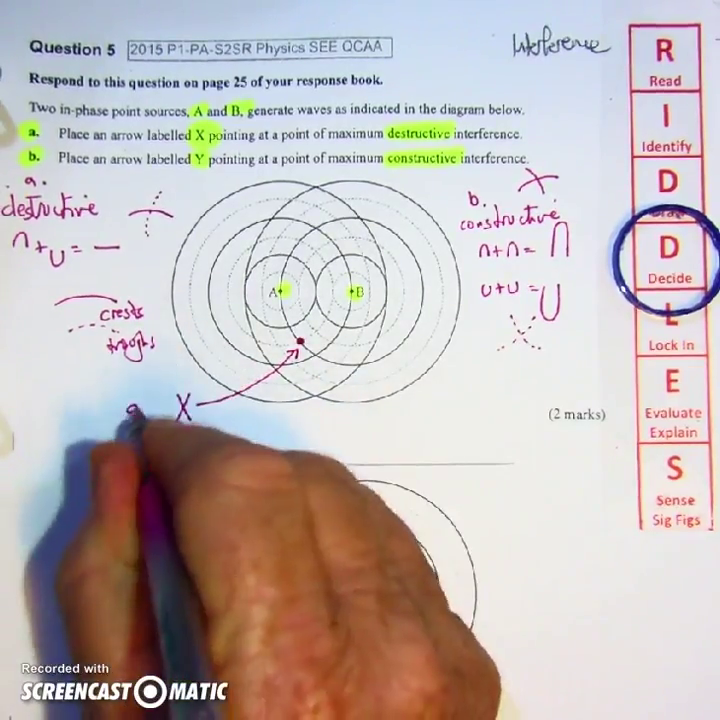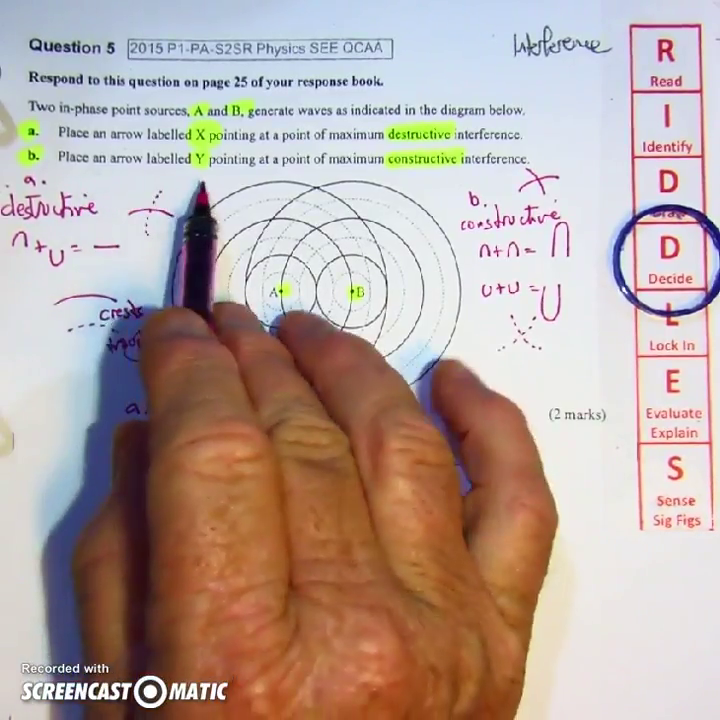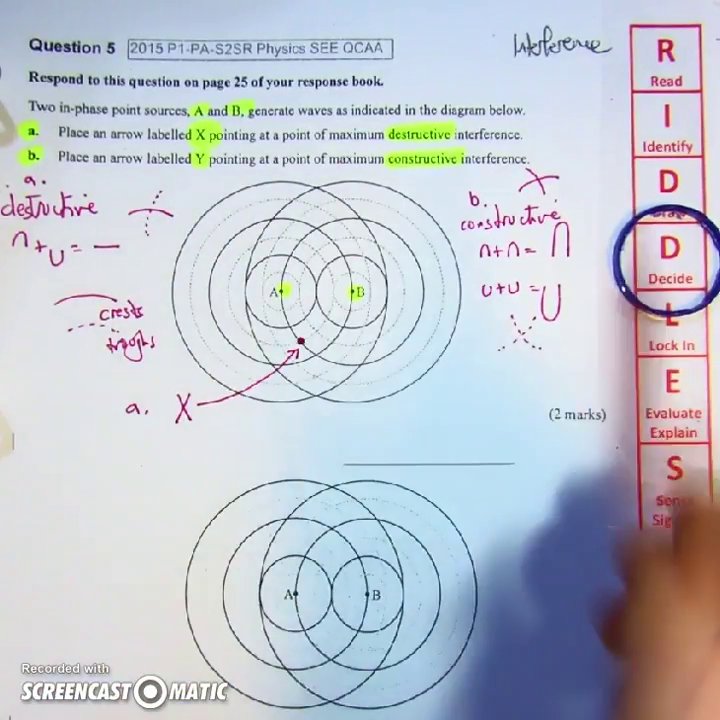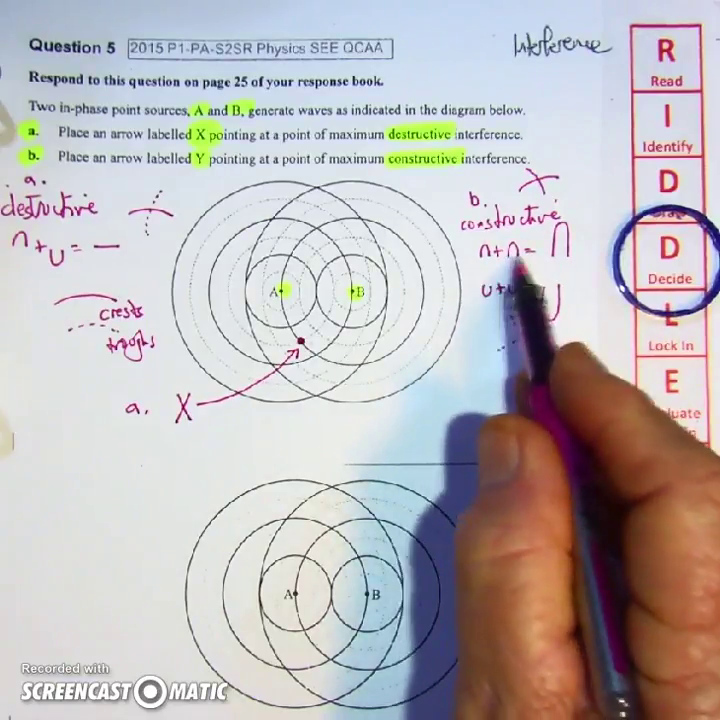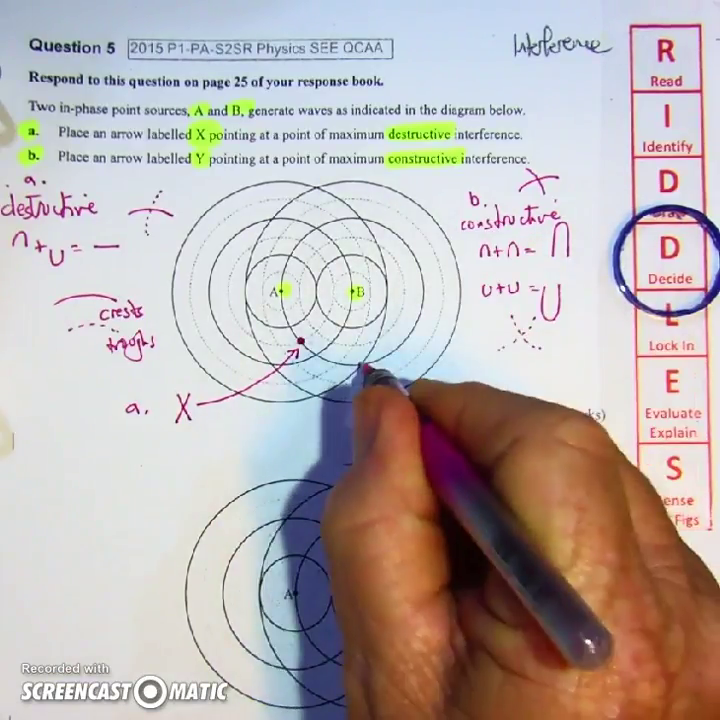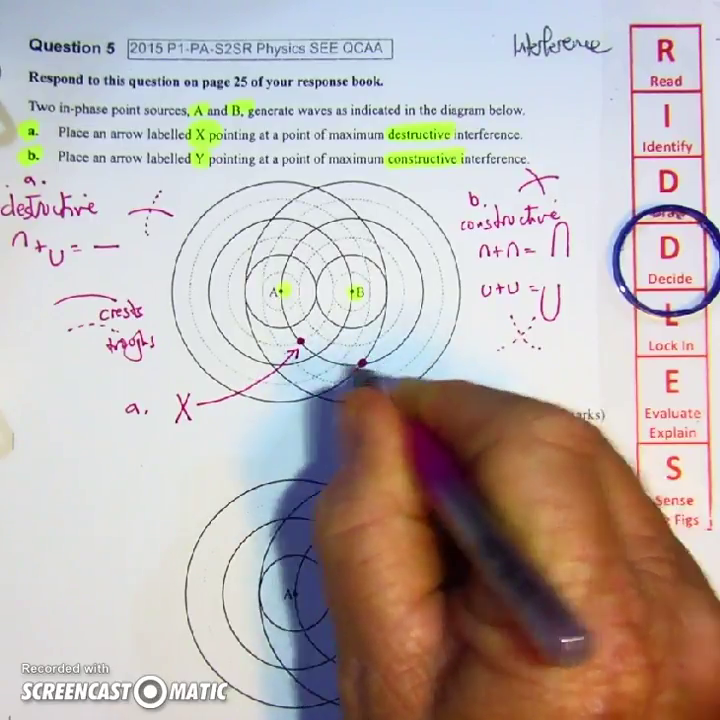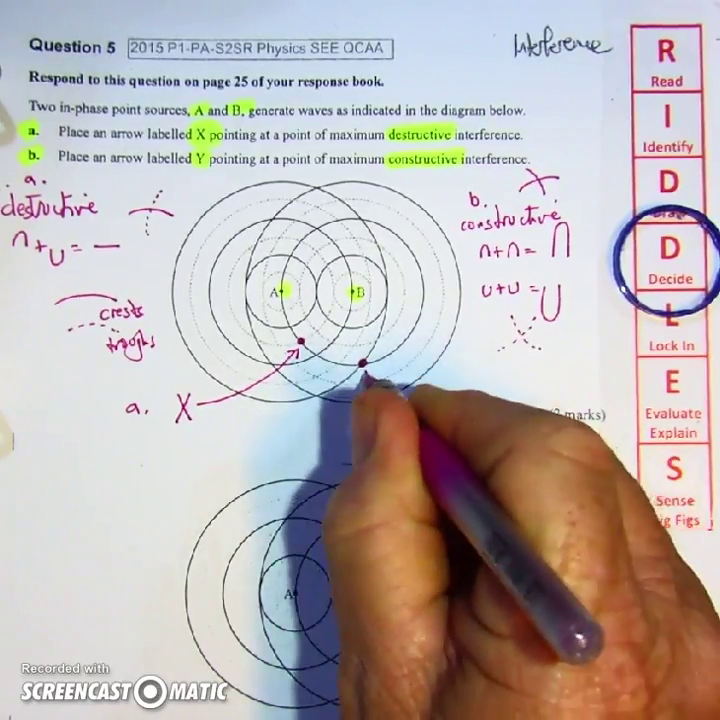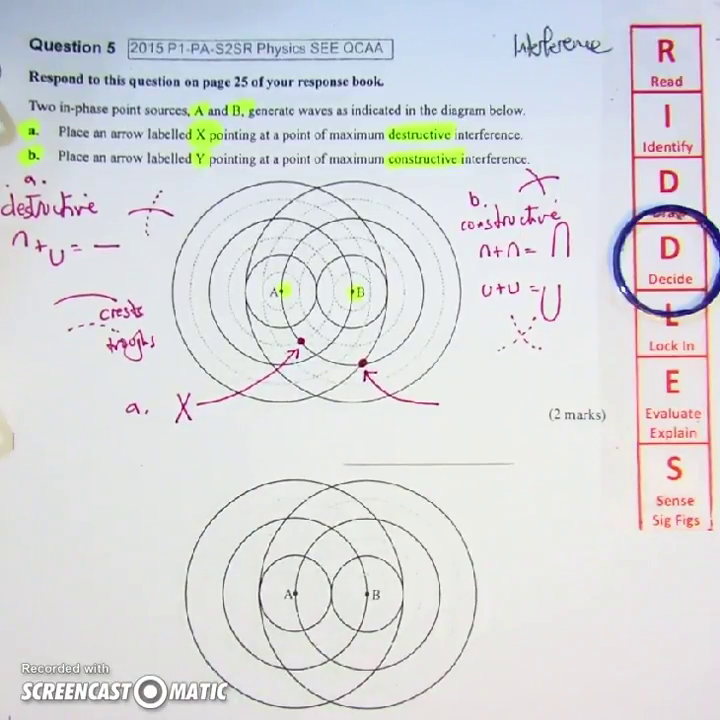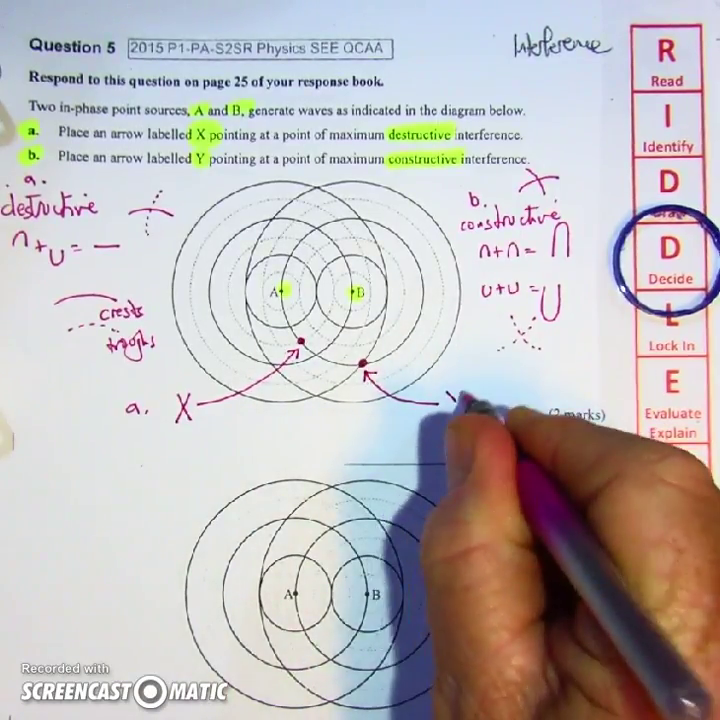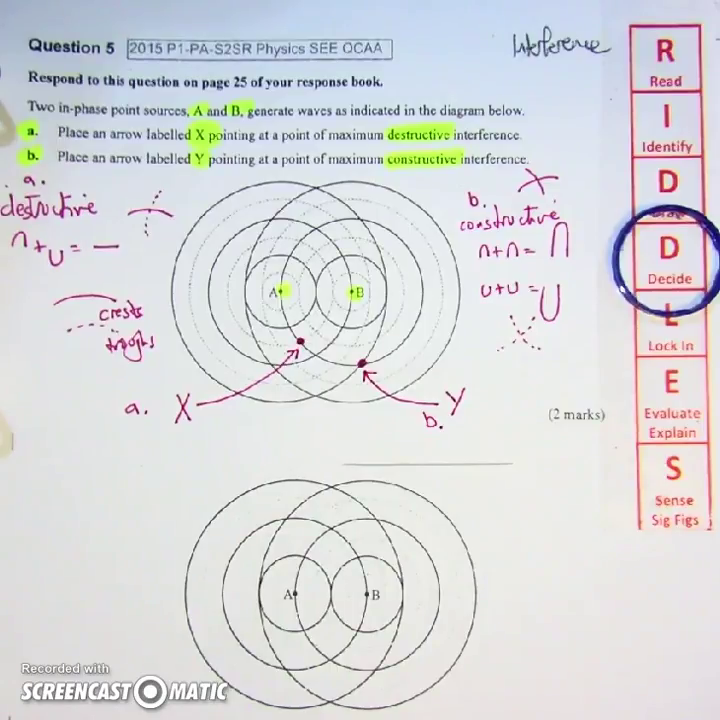So that's part A. Part B, point Y, maximum constructive interference. I'm going to choose a point where there are two crests. Here's a point where there's a crest from A and another crest from B. And so I can put my arrow through to there, and I want to label that point Y.